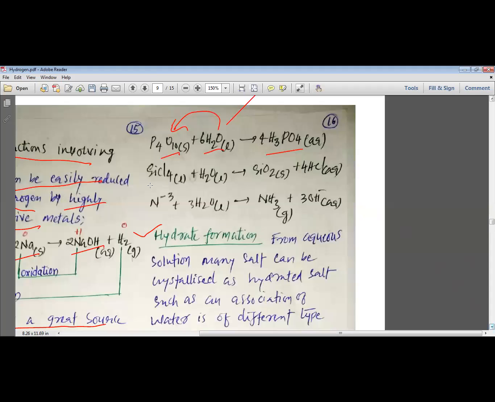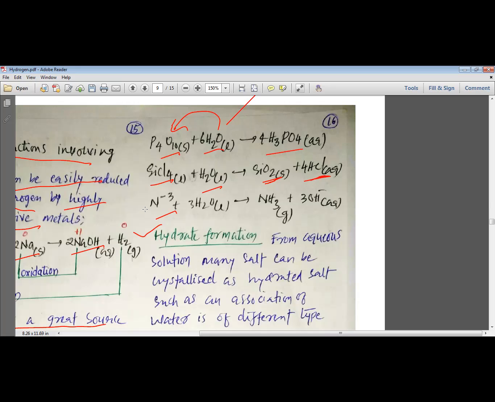You can easily understand this in the next two processes. SiCl4, when it reacts with water, you can see that Si combines with O and Cl combines with hydrogen. So this is again the addition of hydrogen and oxygen separately into the SiCl4 elements.